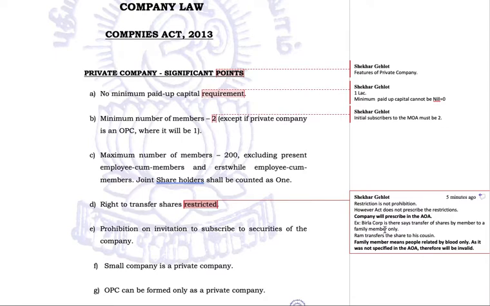the article of association, but they have not specified what they consider a family. What do they mean when they say a family member, whether they mean the extended family also as a family, or by family they only mean people related by blood. They should have provided it in the article of association. If they just stated family, then Ram can transfer his shares to the cousin because a cousin definitely becomes a part of family. So whatever condition the company wants to impose upon the shareholding, the company has to incorporate in the article of association.